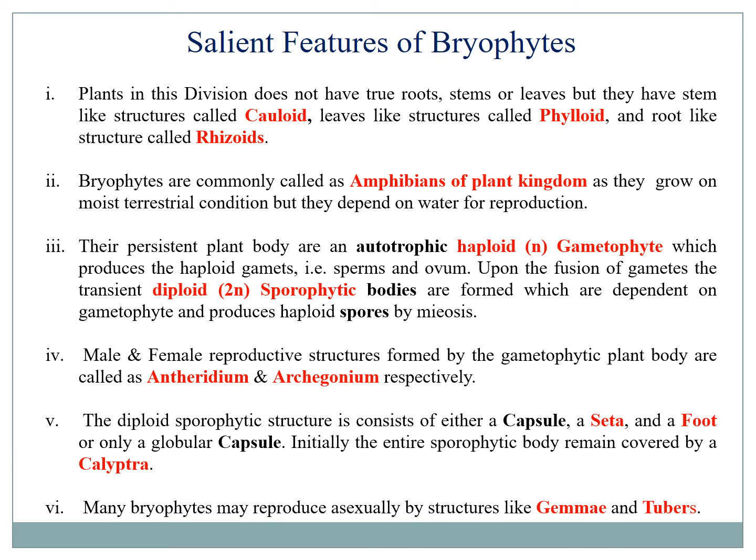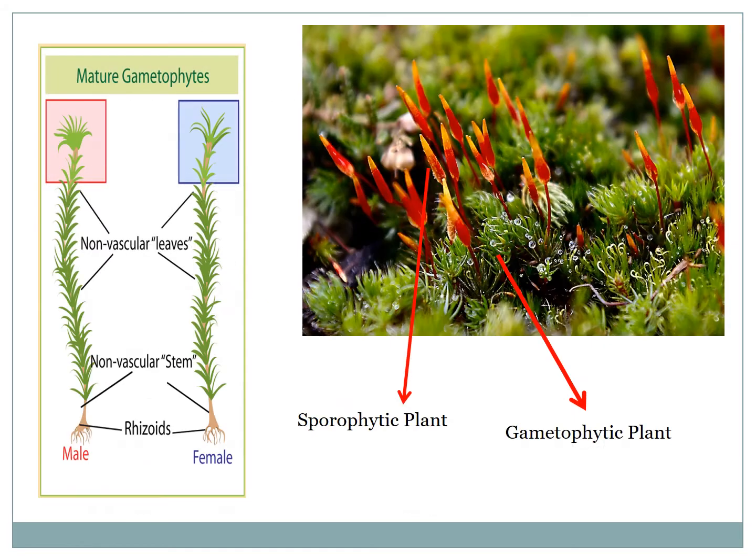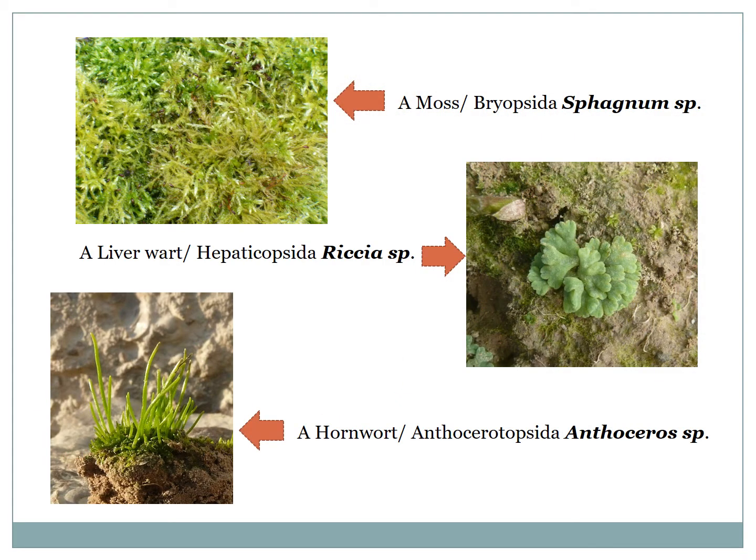The asexual reproduction of bryophytes may take place by forming some structures called gemmae and tubules. Here is an example. Look at the gametophytic body, which grows the red-orange colored sporophytic body. The red-orange, bell-shaped structure is actually the calyptra, which covers the actual sporophyte within it. A few examples: Sphagnum is a moss, a liverwort is Riccia, and a hornwort is Anthoceros.